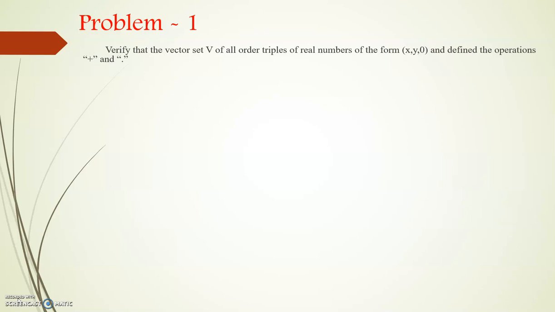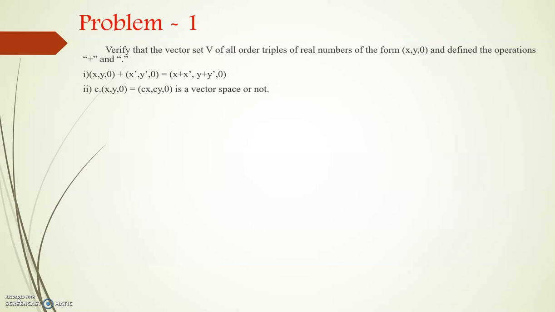First problem: verify that the vector set capital V of all ordered triples of real numbers of the form (x, y, 0), with the operations plus and multiplication defined as follows. First, (x, y, 0) + (x', y', 0) = (x + x', y + y', 0). Another operation they define is c(x, y, 0) = (cx, cy, 0). Is it a vector space or not?